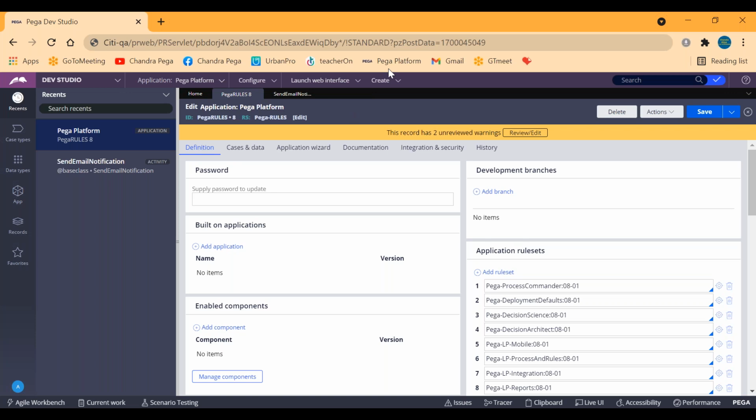Clear? No doubts in our case. Clear, Chandra.